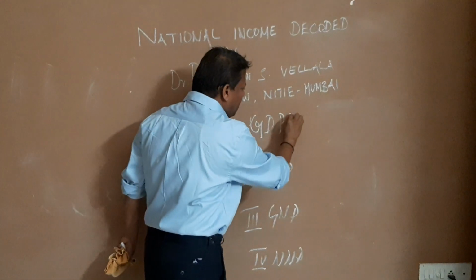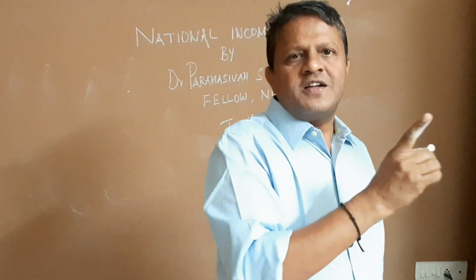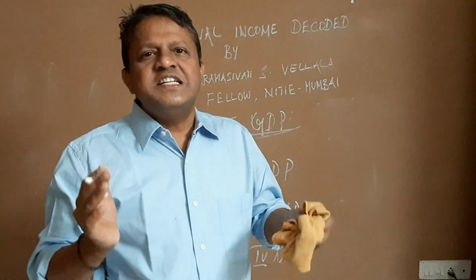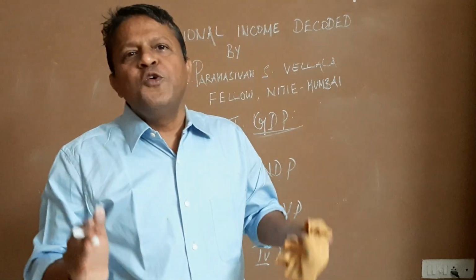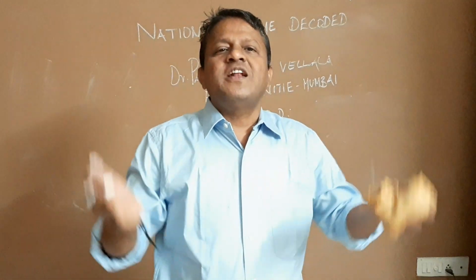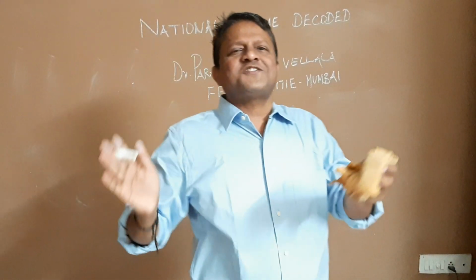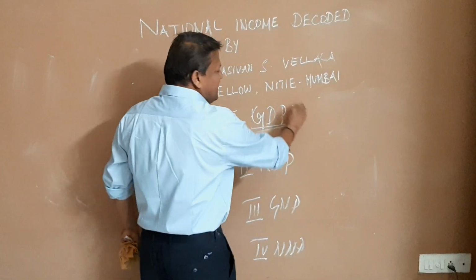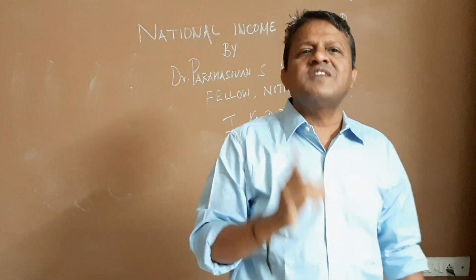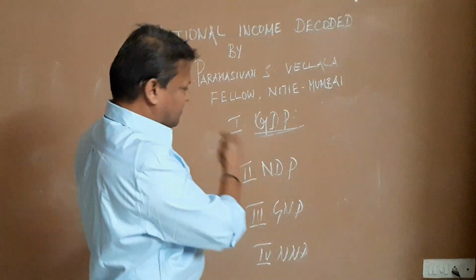GDP is the motherly figure, the original. This is what we get initially, the gross value added, by adding the value of all the final goods and services produced. So the definition of national income is the definition of GDP. So GDP is the aggregate money value of all the goods and services produced within the domestic territory in a financial year.